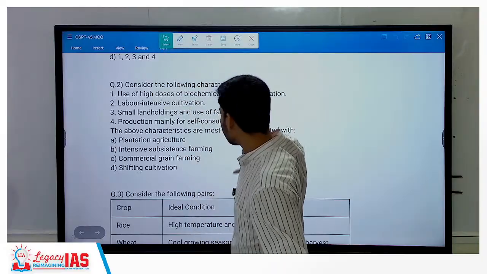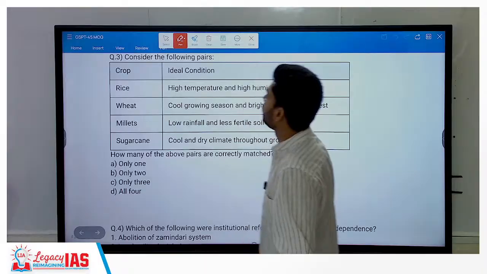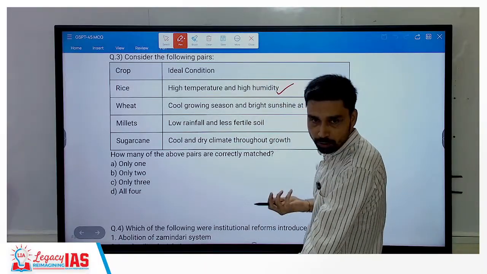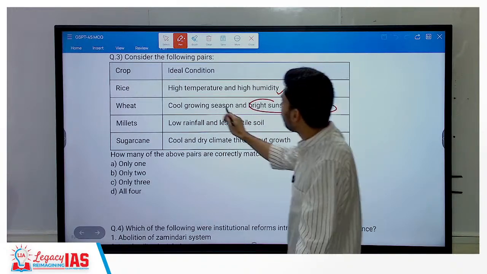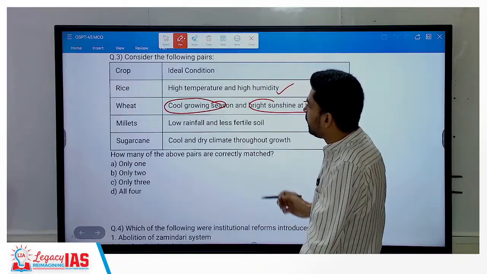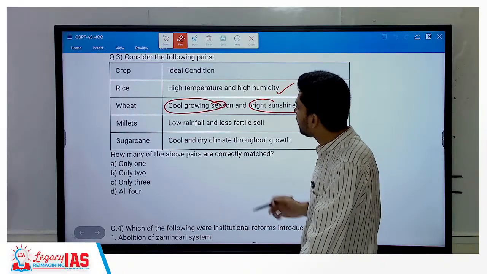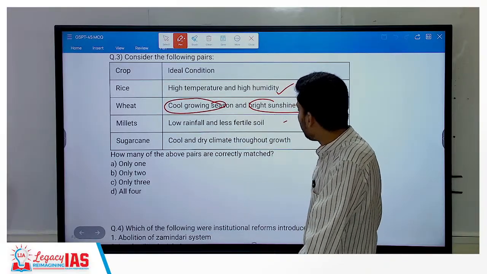Then next is rice, wheat, millet, sugarcane and ideal conditions. Rice, high temperature, high humidity, right? Wheat, we know, because it is sown in winter, harvested in summer. So bright sunshine at harvest, cool growing season. Millets, low rainfall, less fertile, yes, because they are dry land crops grown in the dry areas. Sugarcane, cool and dry climate.